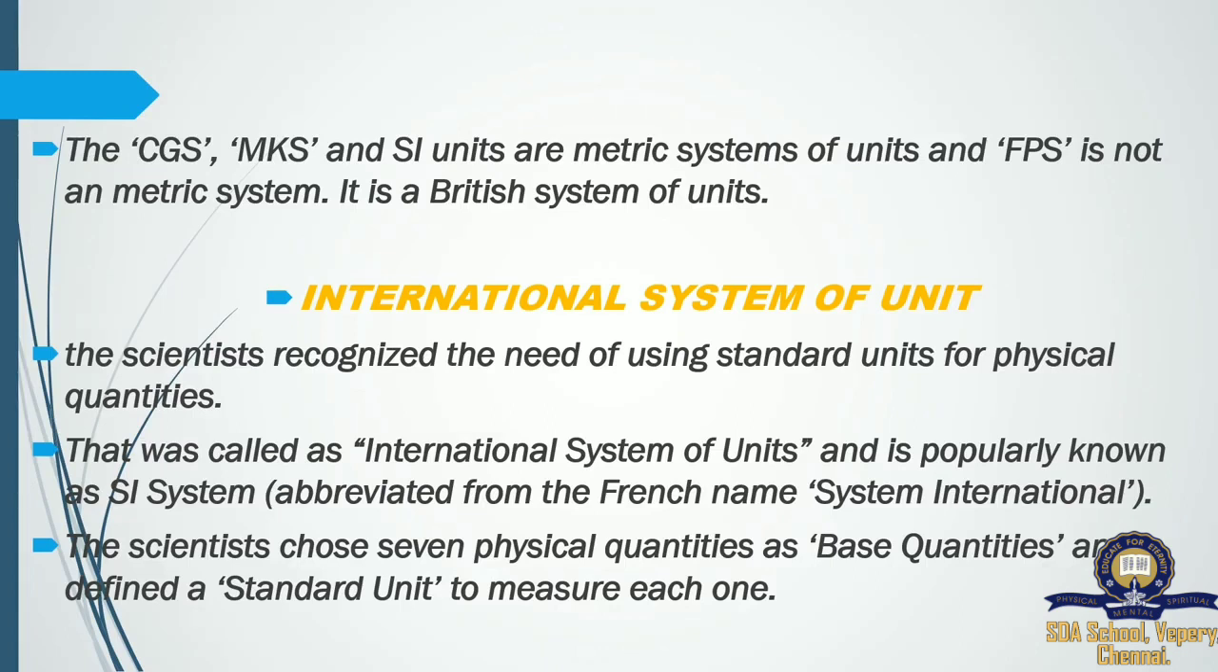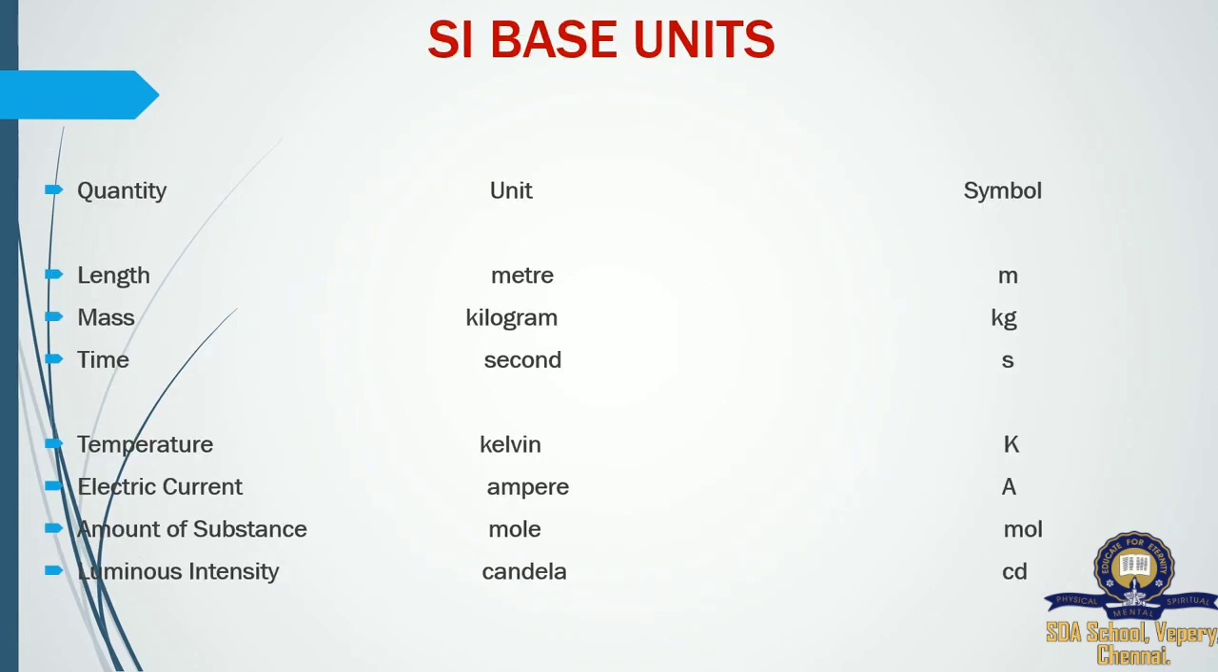This is the abbreviated form. The scientists chose 7 physical quantities as base quantities and defined a standard unit to measure each one. Based on that, we have standard units. Here we have the base units chosen by the scientists. They are length. For length, the unit is meter. The basic unit of length is meter.